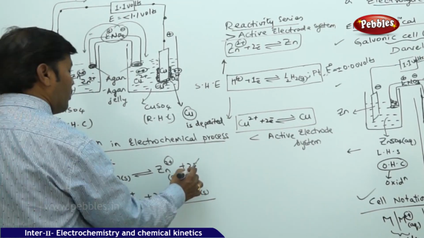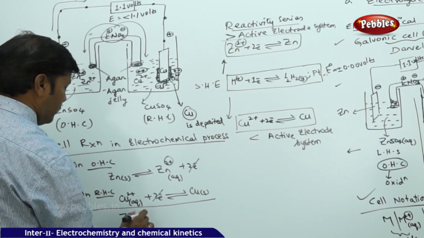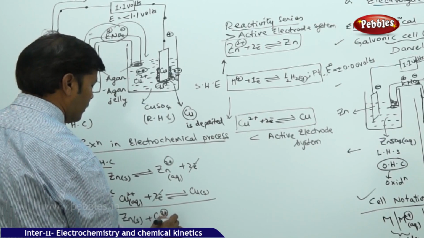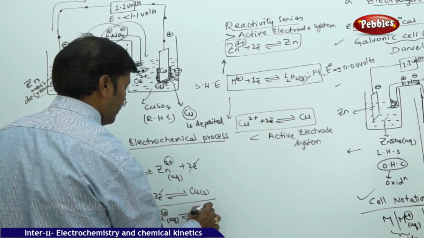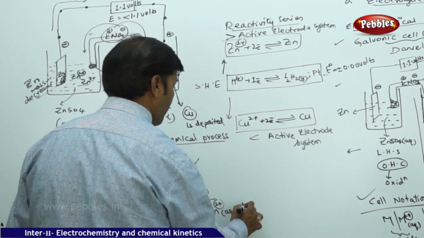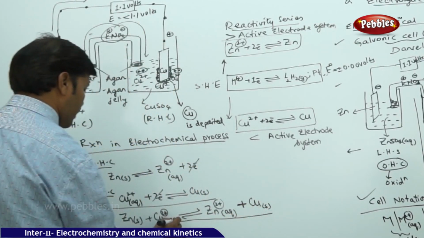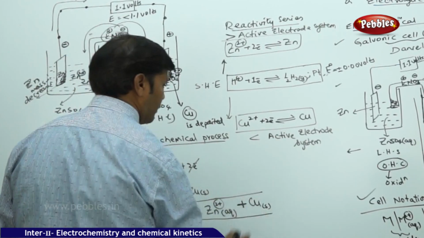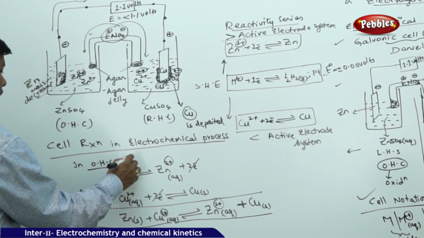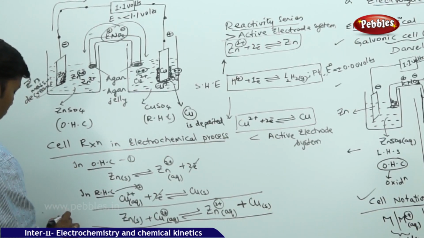So what is happening here? The 2 electrons get cancelled. So this is Zn solid plus Cu2+ aqueous, reversible reaction, Zn2+ aqueous plus copper solid. So here this is the net reaction, the overall reaction. Let me say this is the first equation, this is the second equation, and now this is the third equation, the overall reaction